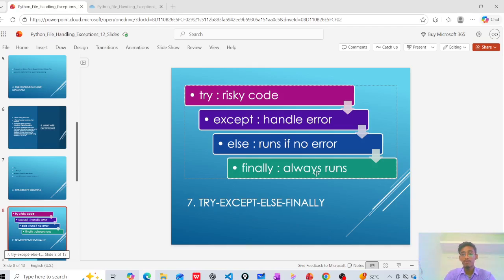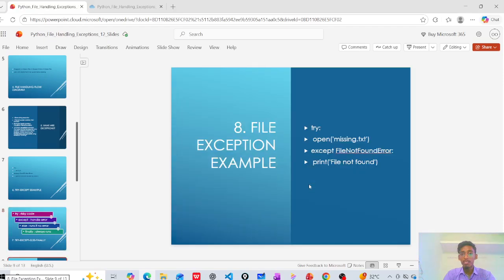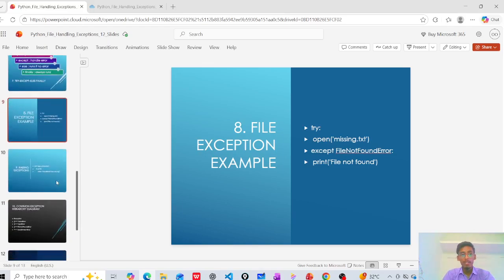This is very important. And a file exception example: try, open missing.txt, which is a file, and except FileNotFoundError. This is an exception, and print file not found. This will print here. Let's see the next one, the file exception, which is an example of opening a missing file giving a file not found error.